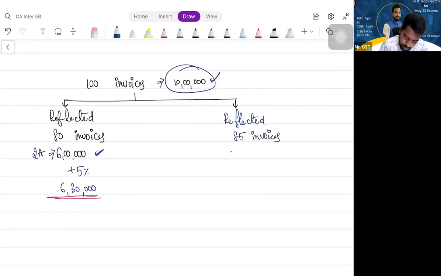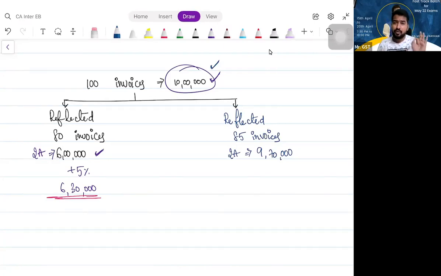What is reflected in 2A? What is the amount reflected in 2A? 9,70,000. Now, what is your actual eligible amount? 10 lakhs. But how much is reflected in 2A? 9,70,000. Can there be any variation? Yes. A lesser amount is reflected.